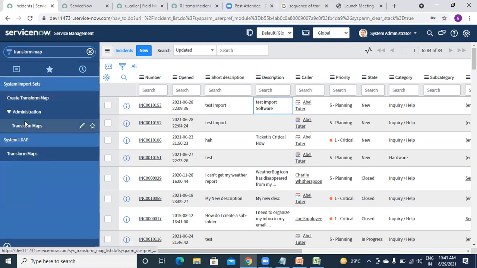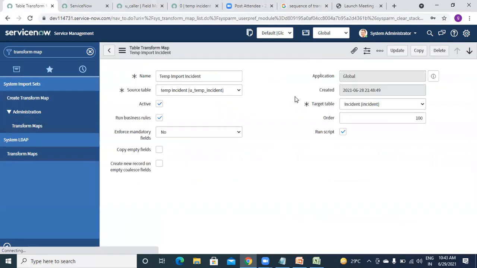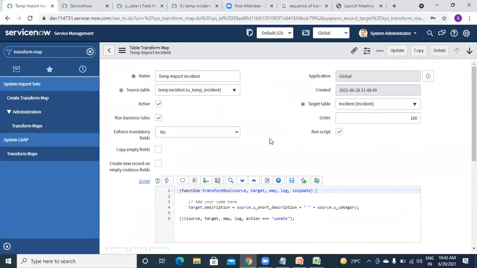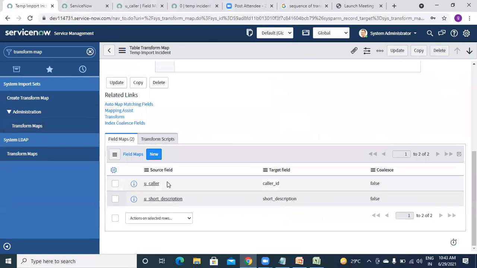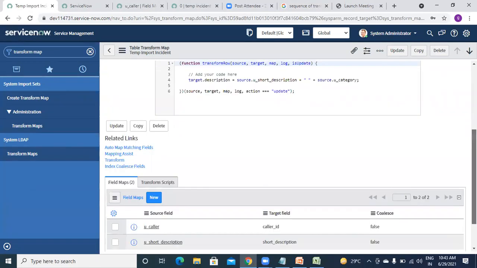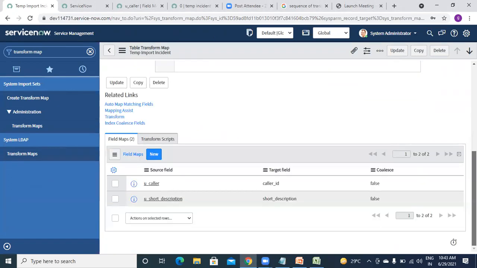Going to your transform map, open your transform map. Once an interviewer asked me a question: I don't want to map any fields, then how can I input? If you don't want to map any fields, what is the other option? The other option is to map those fields directly using your script.